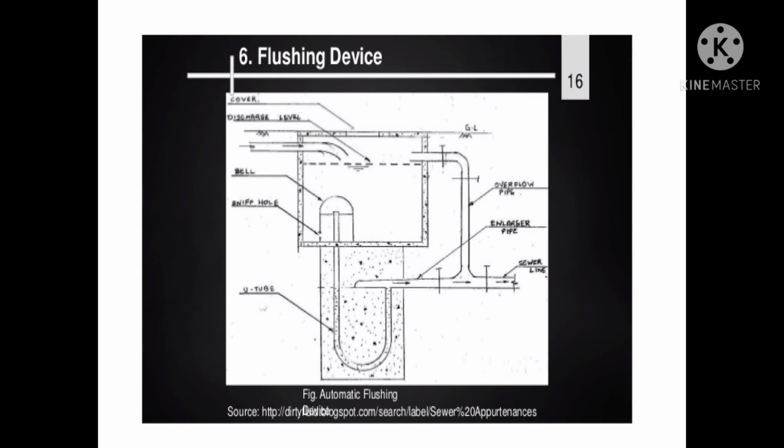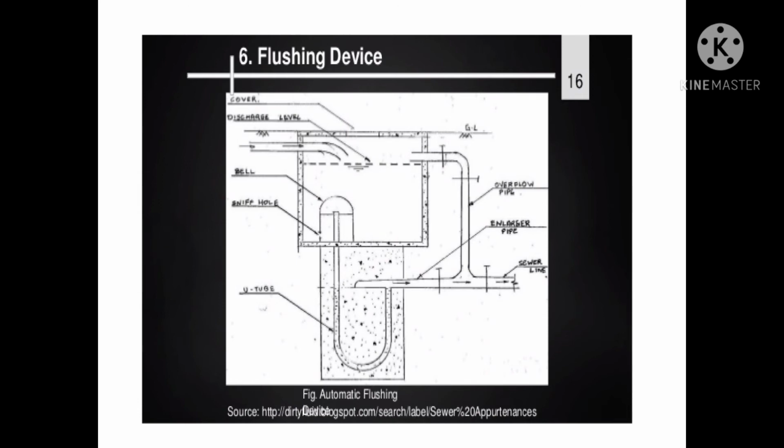This is so adjusted that this happens when the tank gets filled up to the discharge level. When this happens, some compressed air gets released through the shorter arm of the U-tube and a siphoning action starts, releasing the water from the tank into the sewer through the larger pipe.